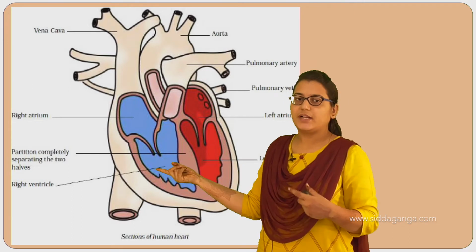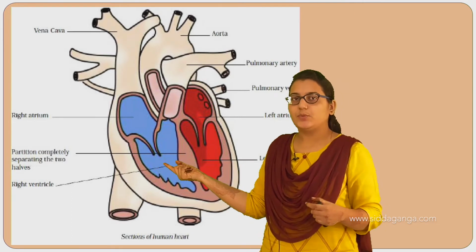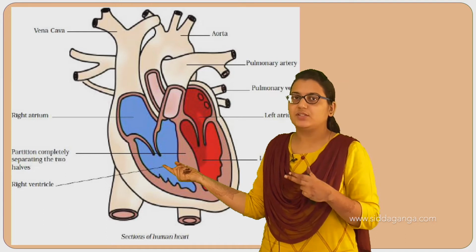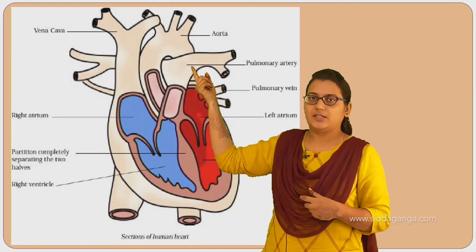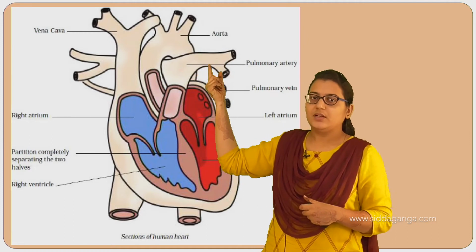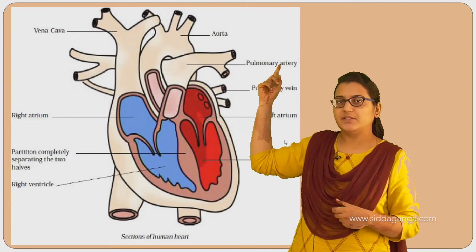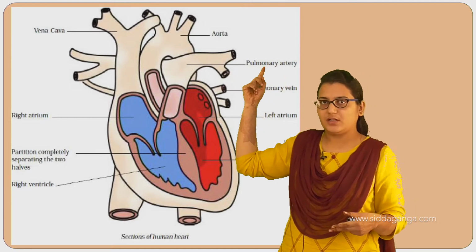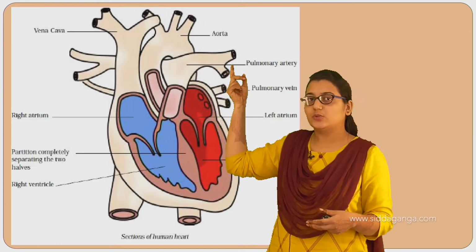is sent to the right ventricle. And now from this ventricle, this is the impure blood. The blood which is rich in carbon dioxide is sent to the pulmonary artery. Why is it sent to the artery? Because arteries are the blood vessels which carry blood away from the heart. Now here the blood is carried away from the heart to the lungs.